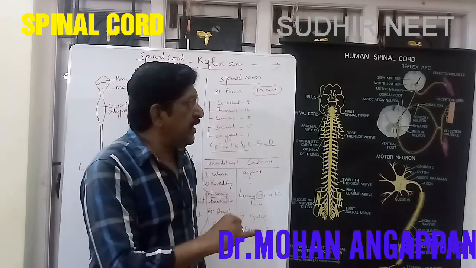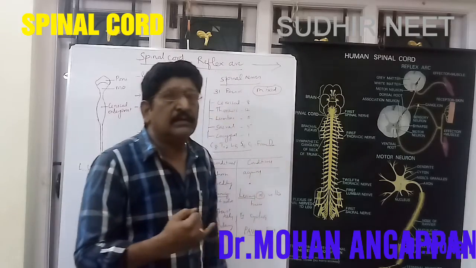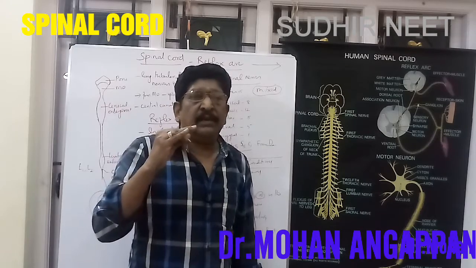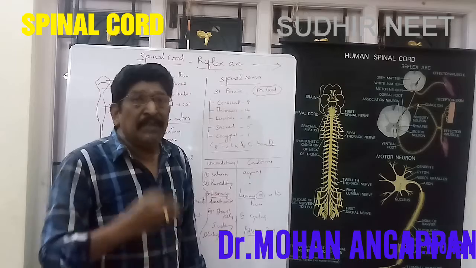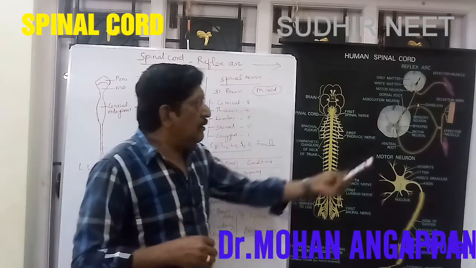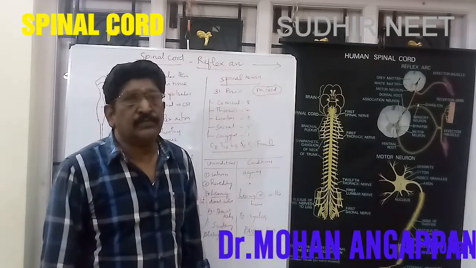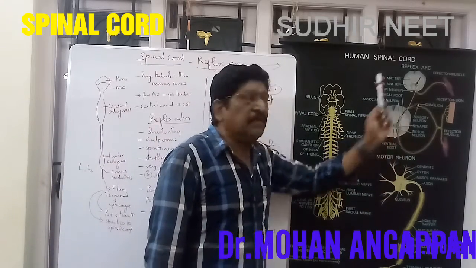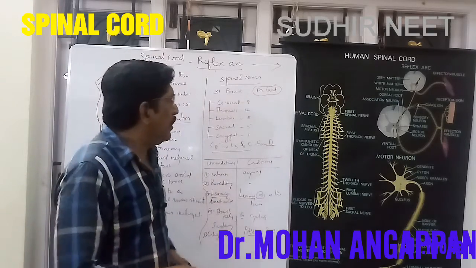So a sensory nerve takes senses from the sense organ to the brain or spinal cord, and a motor nerve gives orders from the brain or spinal cord to the muscle. A mixed nerve is one which has both sensory and motor neurons. The spinal nerve is an example of a mixed nerve. You should know, the spinal nerve is the mixed nerve.